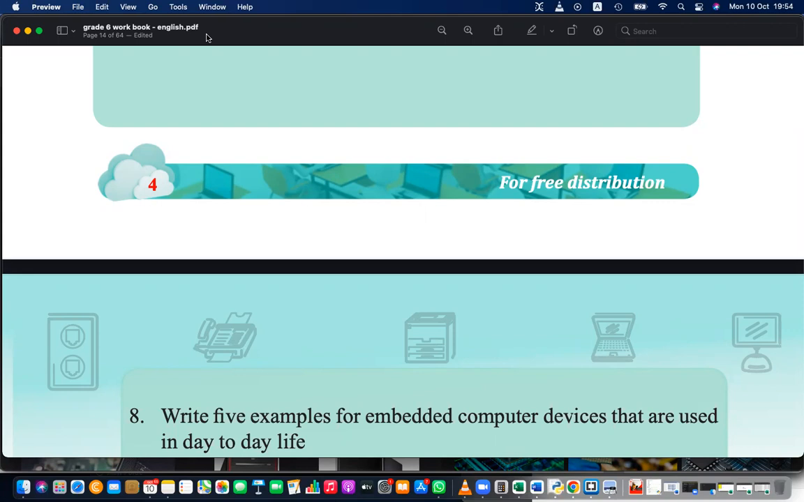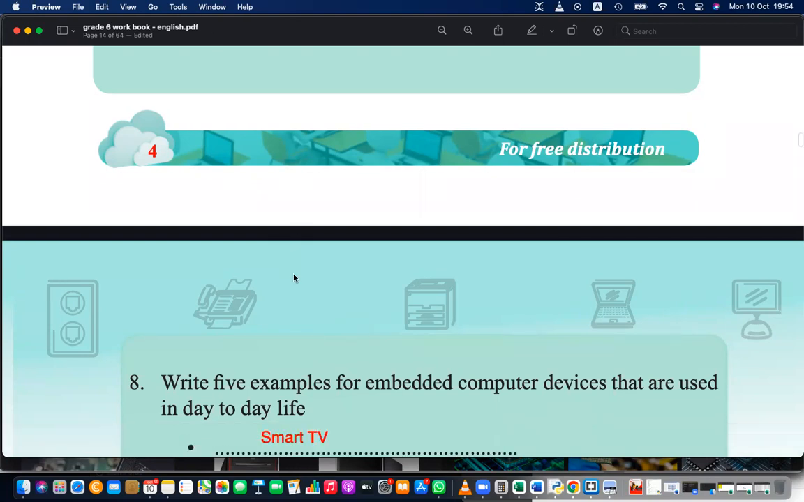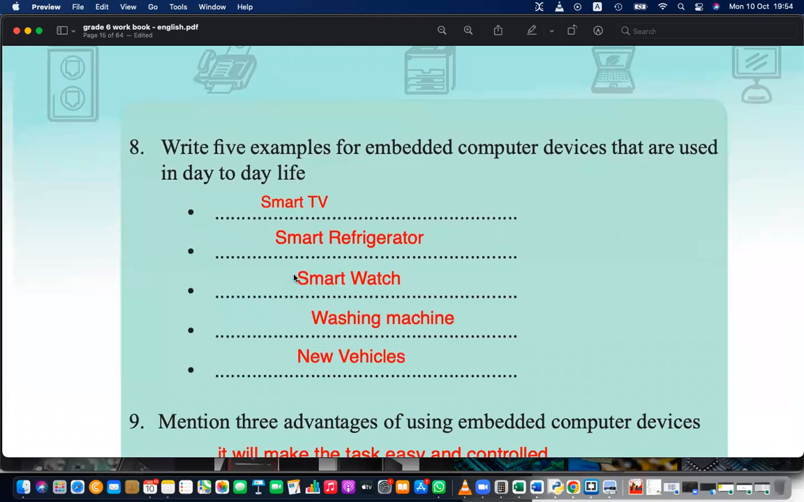Then what? Smart fridge, modern refrigerator. Don't just say modern, right? Smart refrigerators. Smart washing machine, smart watch, smart TV, smart fridge, smart room, smart classroom, smart board, new vehicles. All these are smart devices.